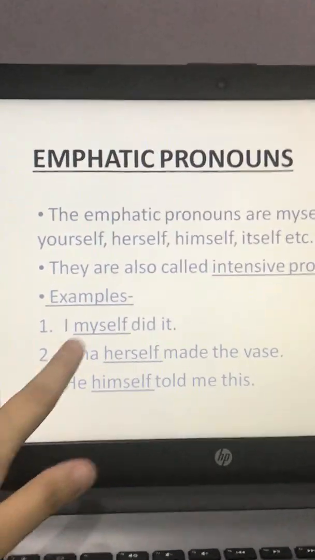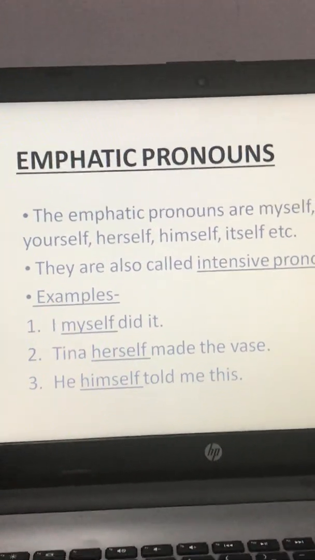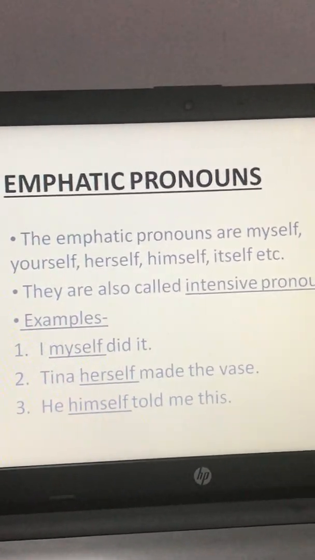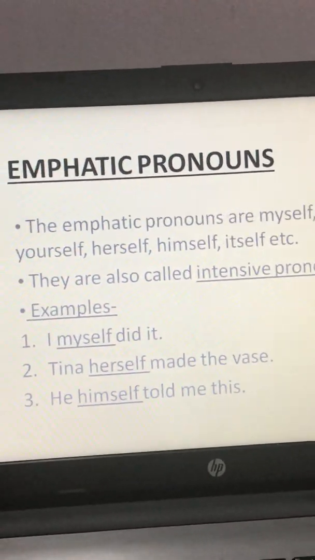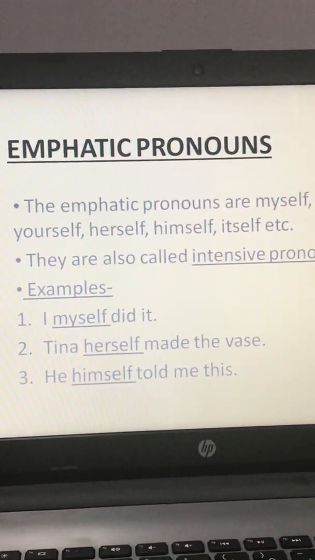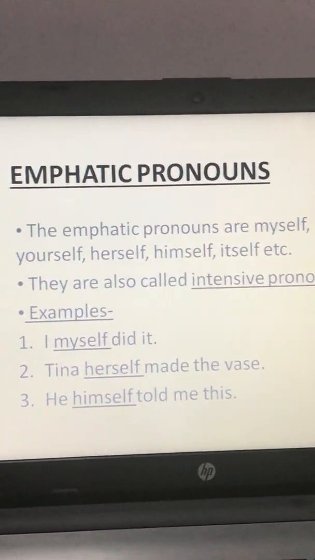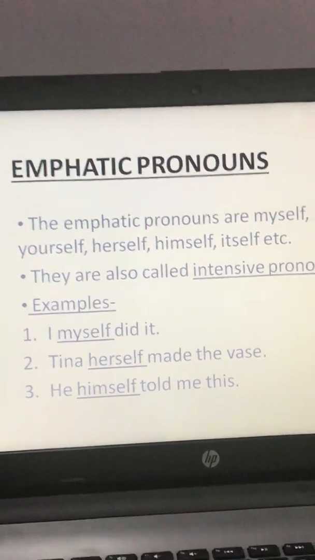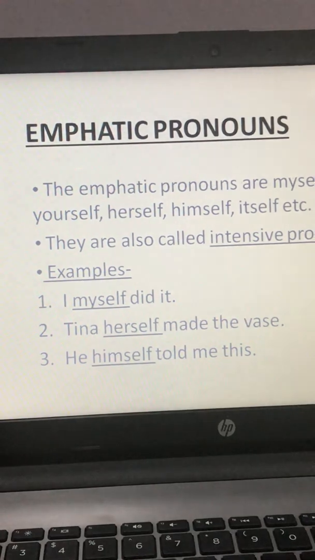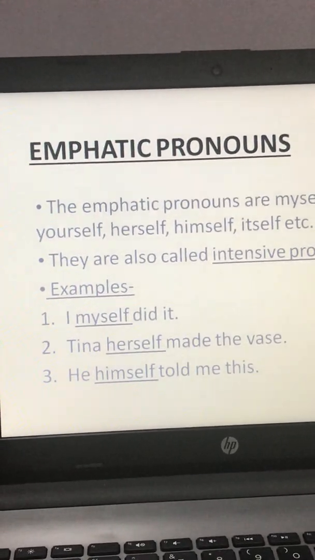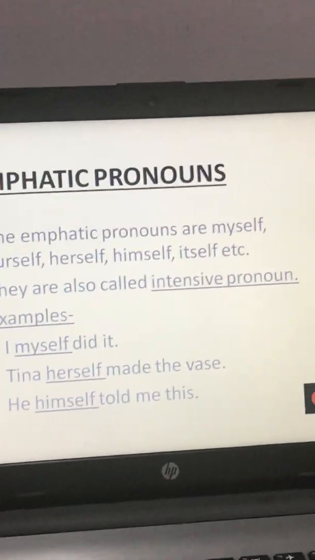For example, I myself did it. Tina herself made the vase. He himself told me this. Now you can see there are self words. So myself, herself, himself, they are emphatic pronouns, and the other name is intensive pronoun. Emphatic pronouns use self words, like I myself did it, Tina herself made the vase, he himself told me this. Self words are included in emphatic pronouns.